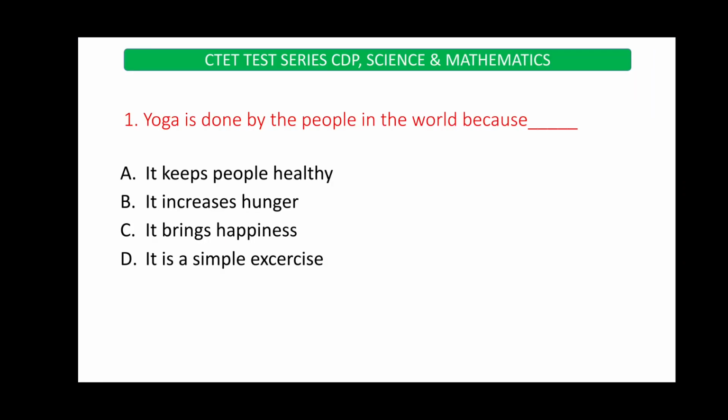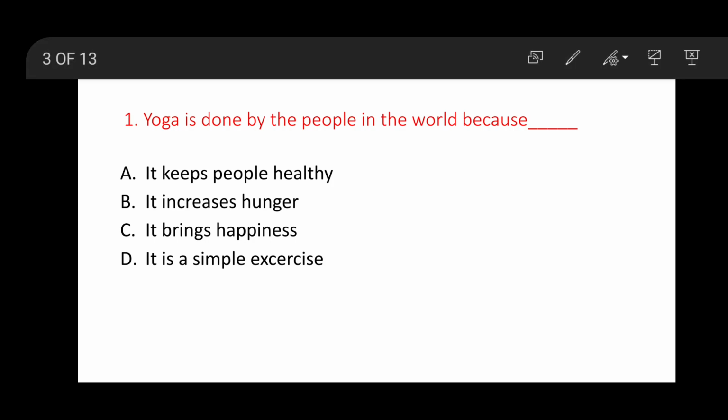We'll start the questions now. From this topic, you will get 3 to 5 questions. First question: yoga is done by people in the world because it keeps people healthy, it increases hunger, it brings happiness, it is a simple exercise.